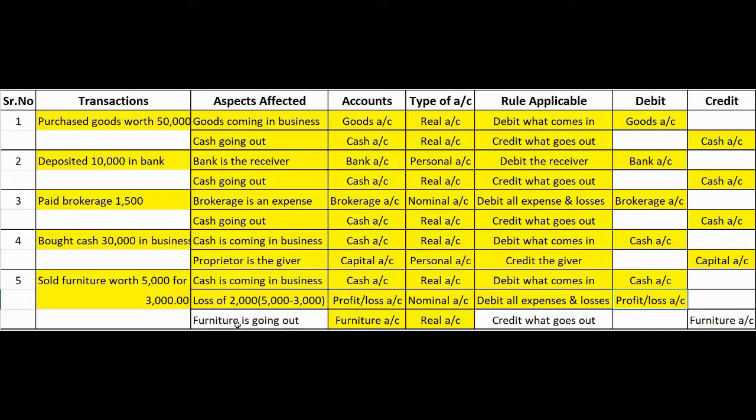Similarly, for furniture, furniture being a real account, whether it's going in or coming out. Now, sold furniture, that means we are selling off the furniture. Furniture is clearly going out from the business, and hence, as per the rule of real account, credit what goes out, furniture will be credited.